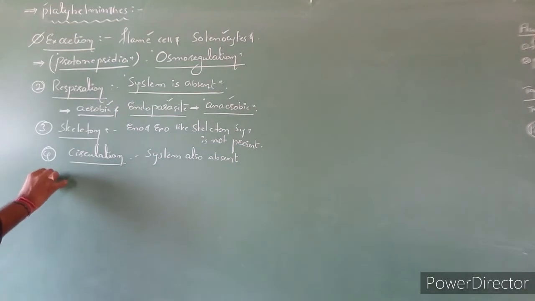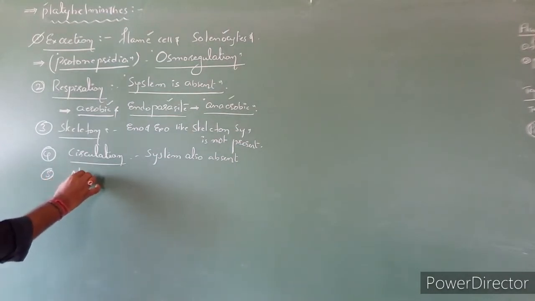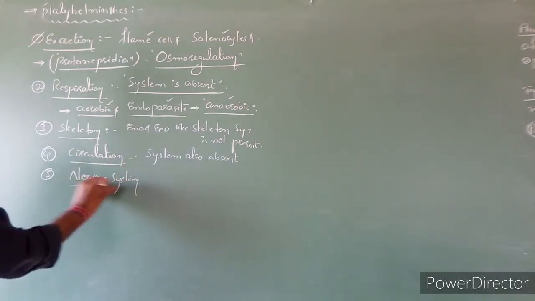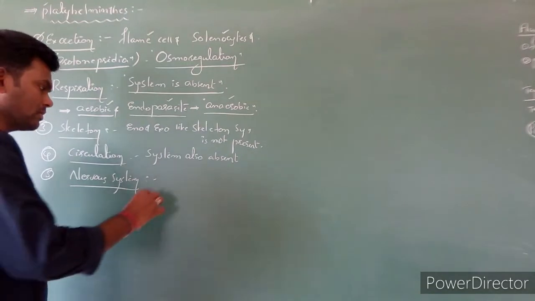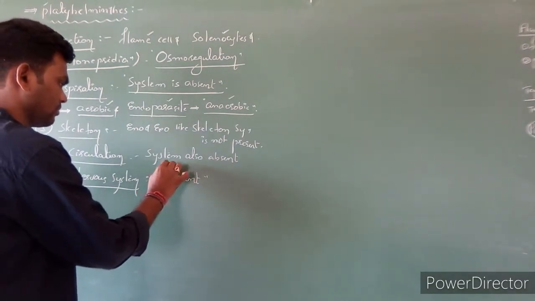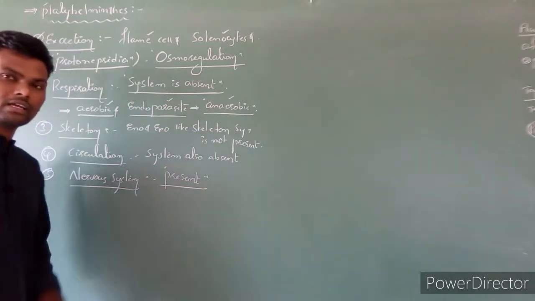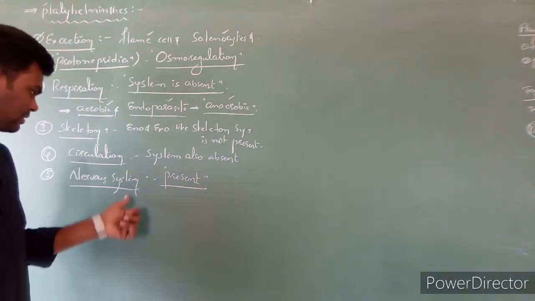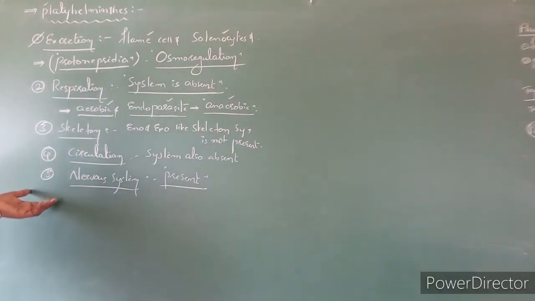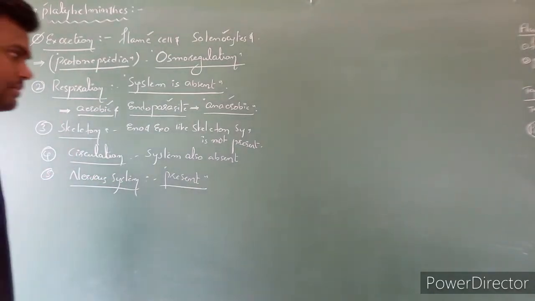Next, the nervous system. The nervous system is present. Here, ring-like nerves are present. Clear? These are the system level organization of platyhelminthes.